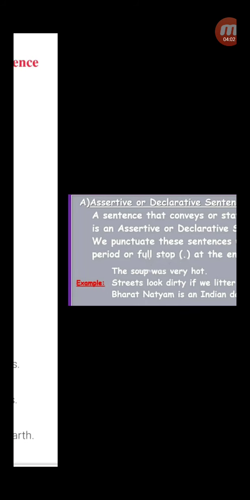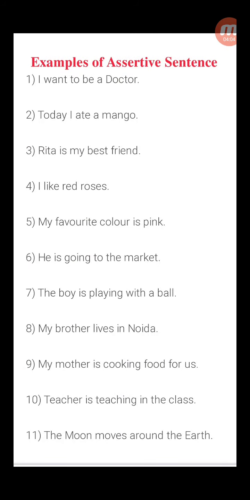Let's see some examples of assertive sentences. I want to be a doctor. Today I ate a mango. Rita is my best friend. I like red roses. My favorite color is pink. He is going to the market. The boy is playing with a ball. My brother lives in Noida.